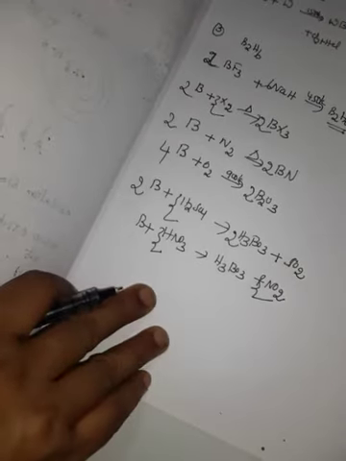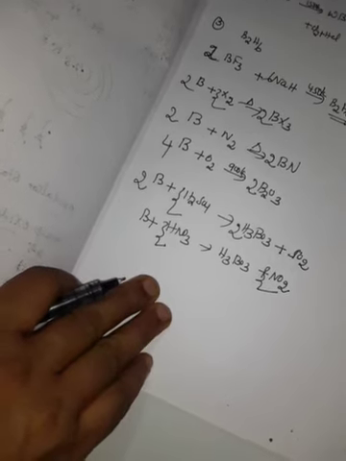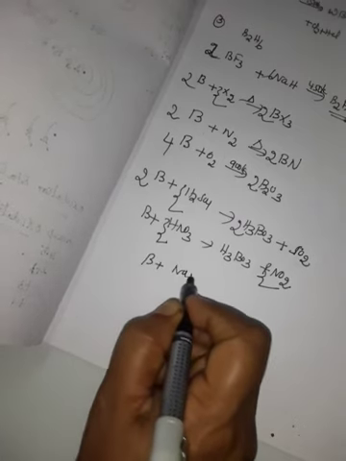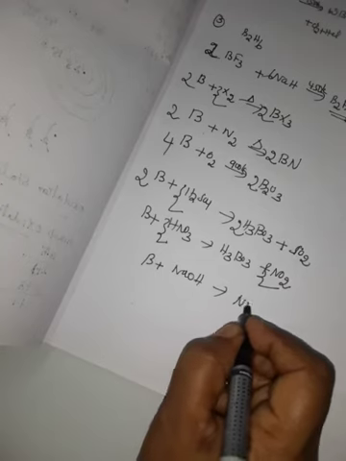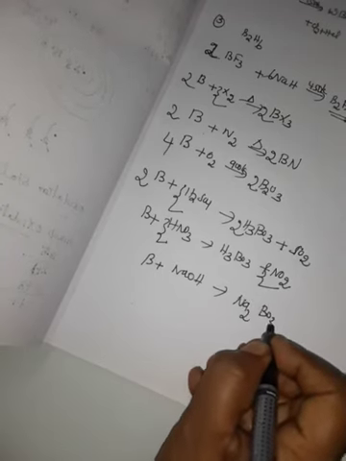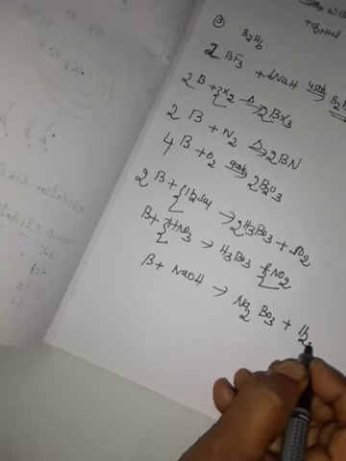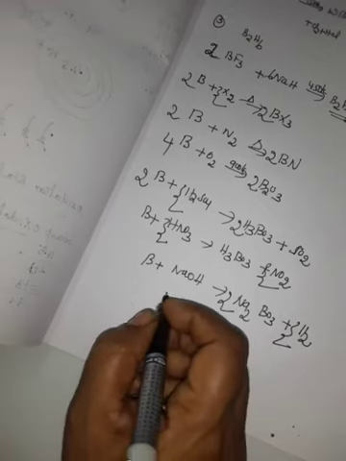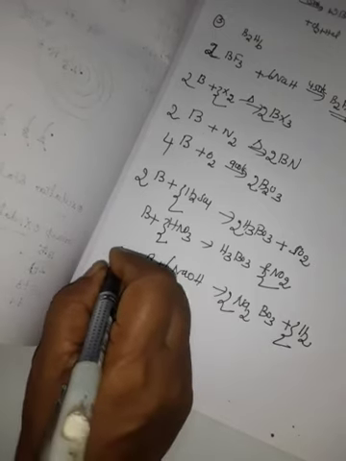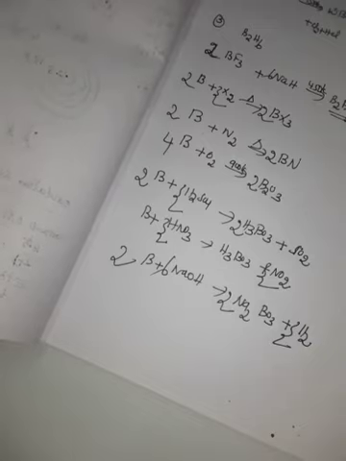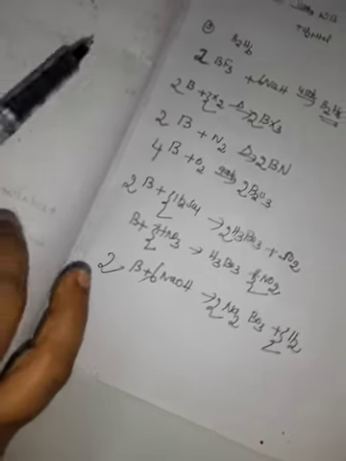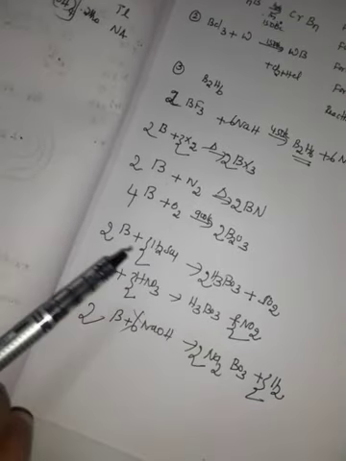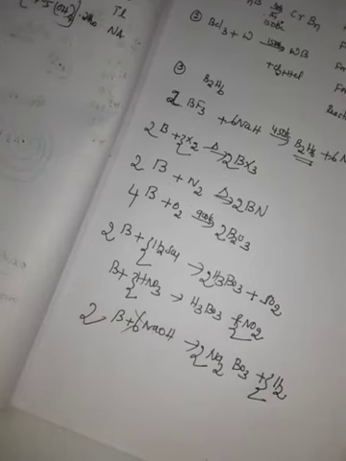Then next, boron reacts with an alkali, sodium hydroxide, forming sodium borate Na3BO3 plus hydrogen gas evolved, 3 hydrogen. These are the chemical properties of boron. All the reactions you have to learn. It is clearly given in the book, page numbers 32 and 33.